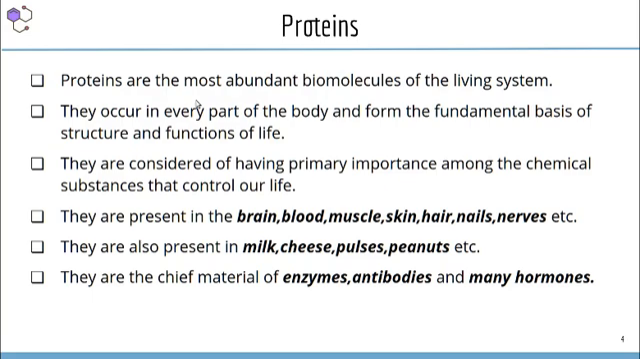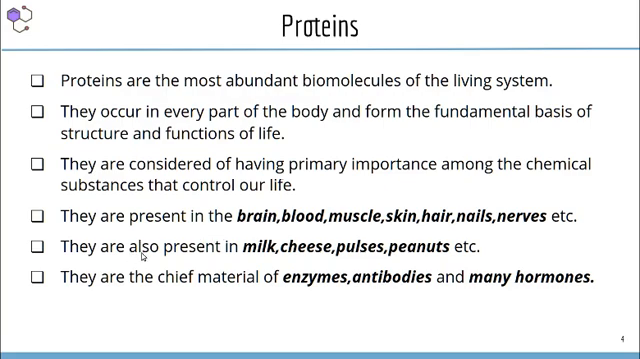So what are proteins? They are the most abundant molecules of the living system. They occur in every part of life and form the fundamental basis of structure and functions of life. They are also considered to have primary importance among the chemical substances that control our life. They are present in the brain, blood contains albumin, globulin and fibrinogen, those types of proteins. Then muscle contains the protein myosin, then skin, hair and nails contain the protein keratin. The nerves and brain contain a group of proteins. So proteins are present everywhere in the body.